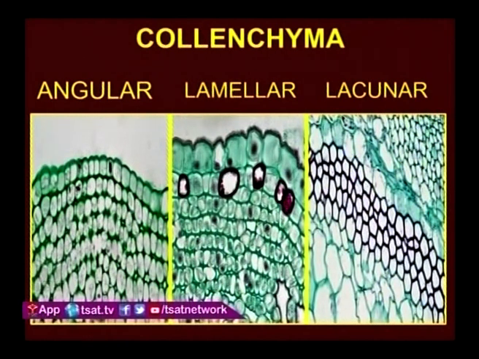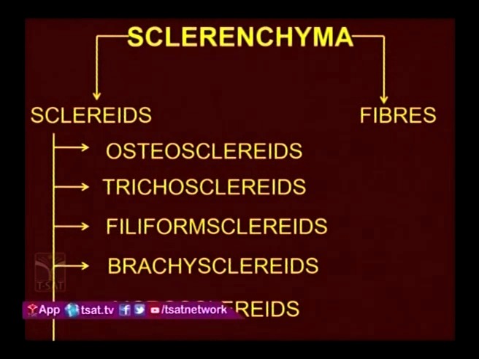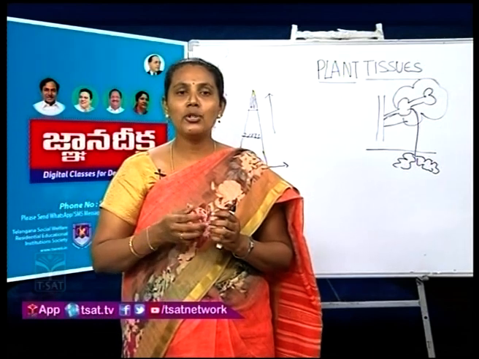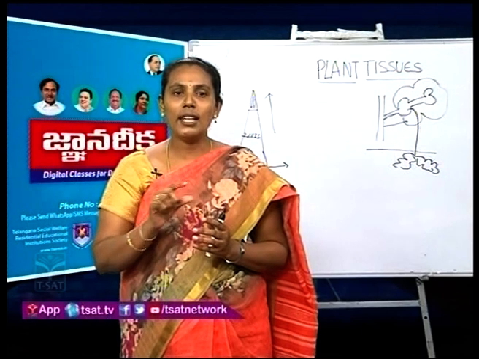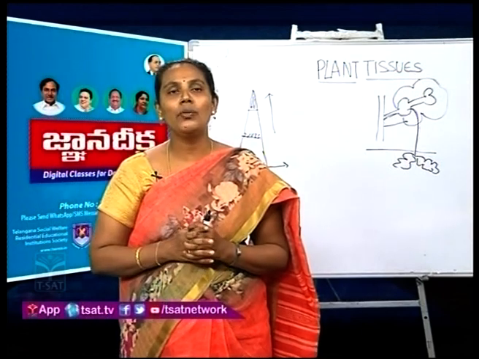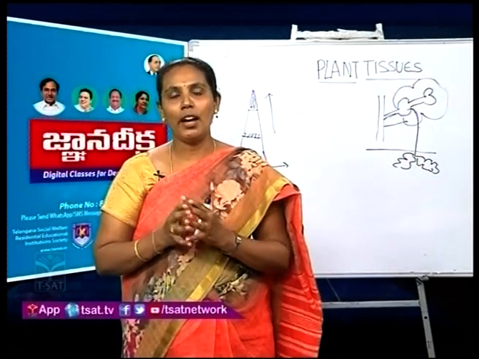Okay, and the next tissue is sclerenchyma. It is a dead tissue in plants, and it provides mechanical strength to the plant. This sclerenchyma contains a secondary cell wall which is made up of lignin. And this is a major difference, because this secondary cell wall is absent in parenchyma and collenchyma. Sclerenchyma shows variation in size, structure and mode of development. Based on these characters, sclerenchyma is divided into sclerites and fibers.